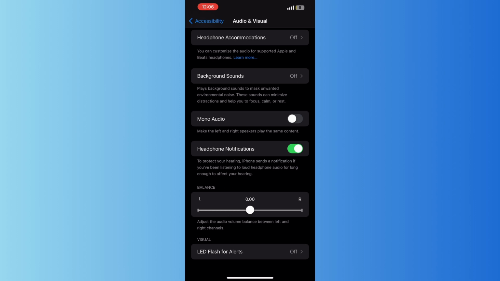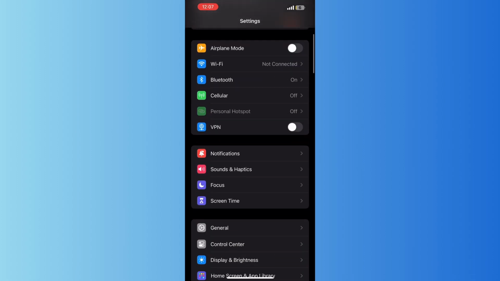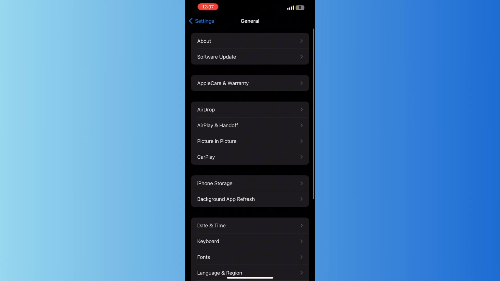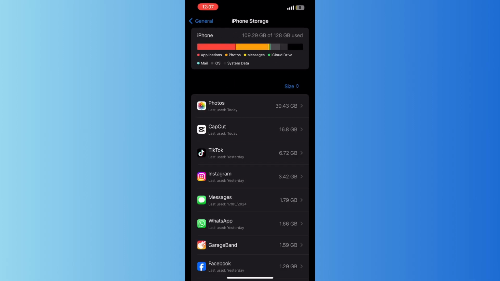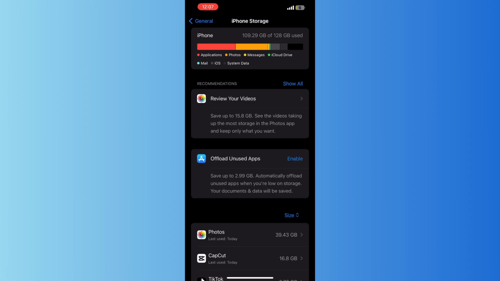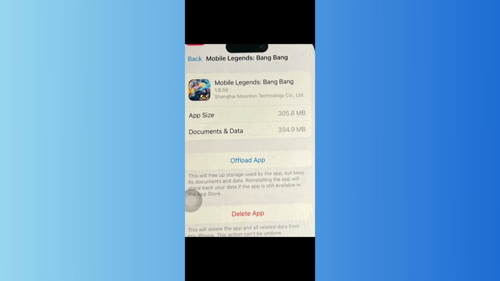Now, the second solution is to try offloading your MLBB app. Go to your settings page, then tap on General and tap iPhone storage. After this, search for your MLBB app and then try offloading it.